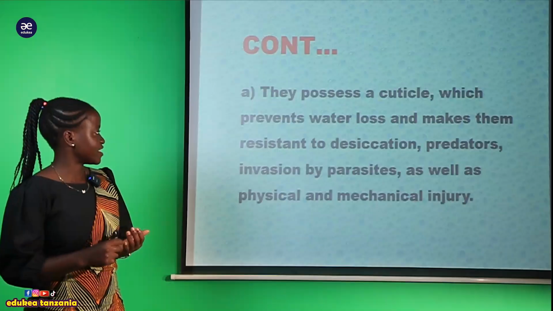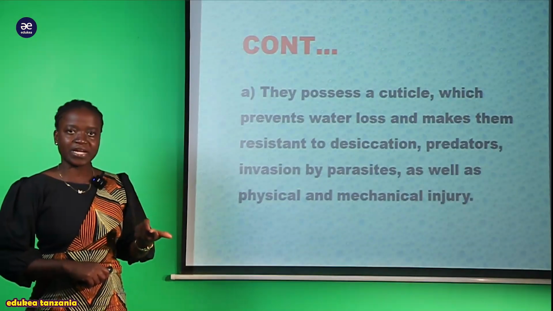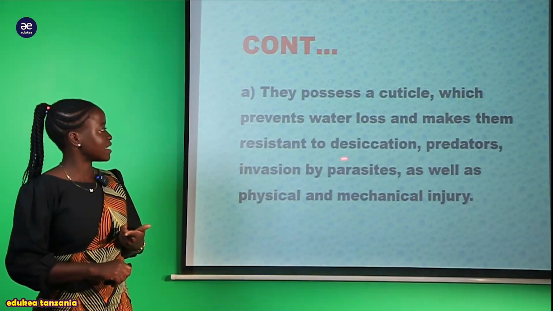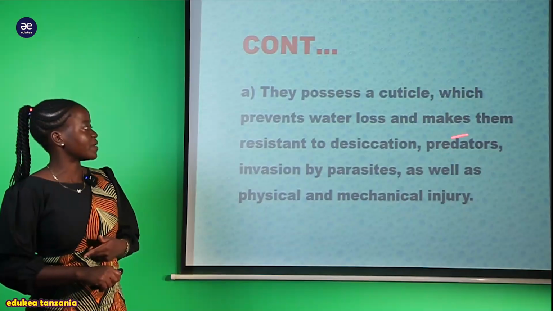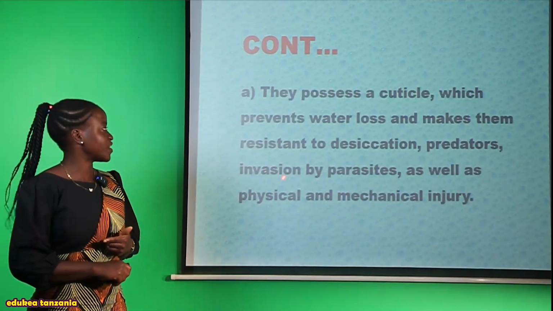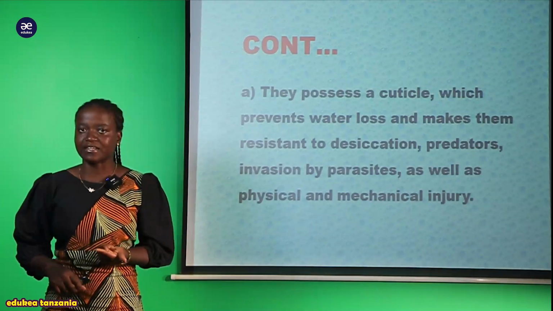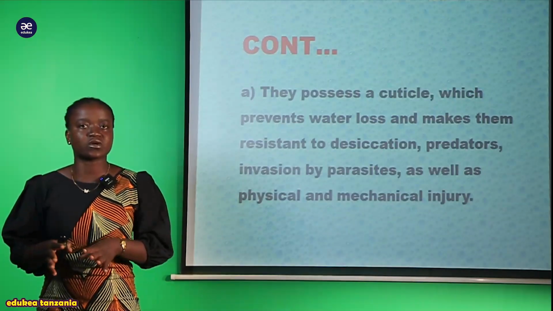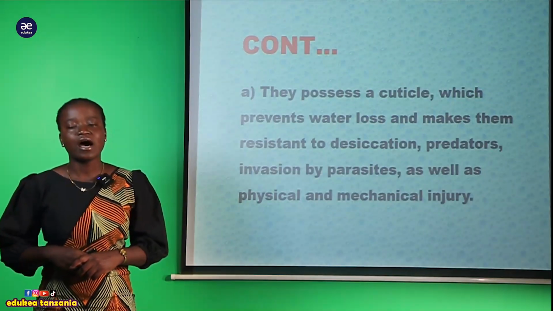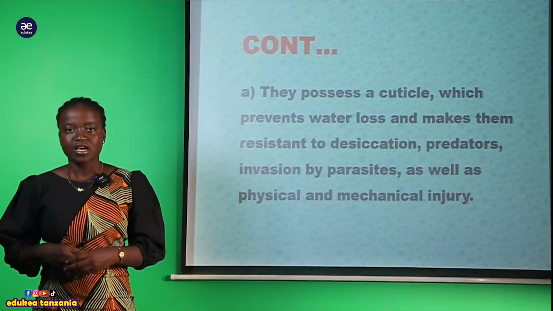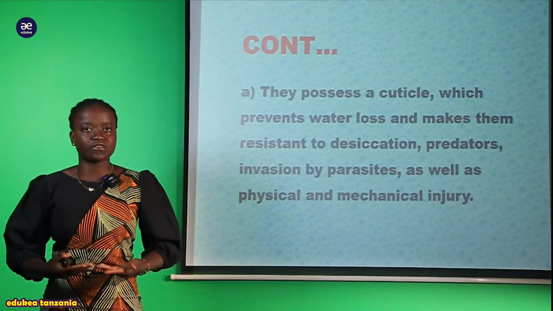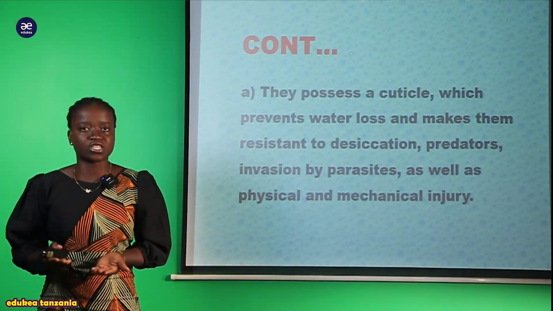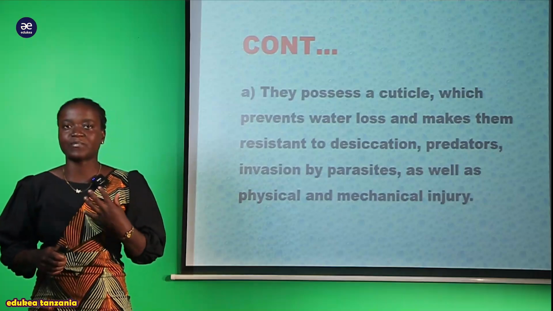For example, here we have said that we have different kinds of predators. Here they protect themselves from predators and also invasion by parasites. So parasite wakiwaingilia hawa organism, obviously wanaweza kusababisha disappearance of these organisms within the environment. So how can they adapt to live in conditions that have a lot of predators?